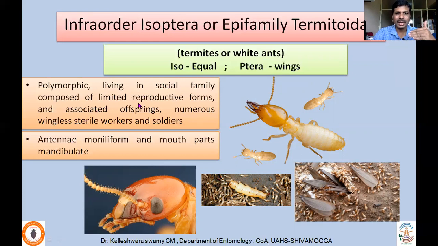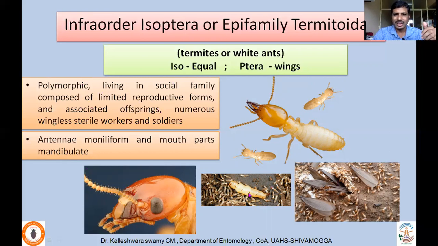The colony is composed of limited reproductive forms. There will be a king and queen and associated offspring, a number of nymphs, and numerous wingless sterile workers. There are millions of workers and a few soldiers as well in order to defend the colony. That's why they are called polymorphic, and they are social insects. Antenna is multiform and mouth parts are mandibulate. With the help of that, they chew the wood, which is eventually digested with the help of microorganisms.